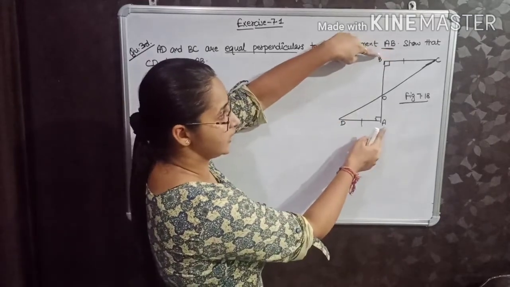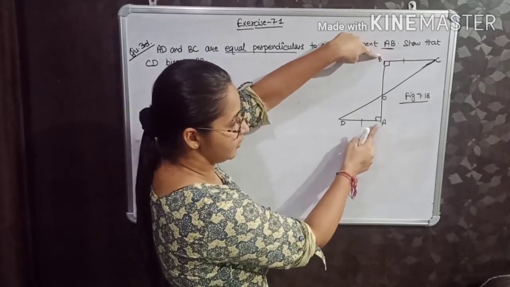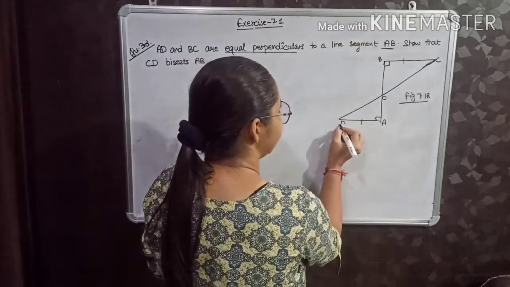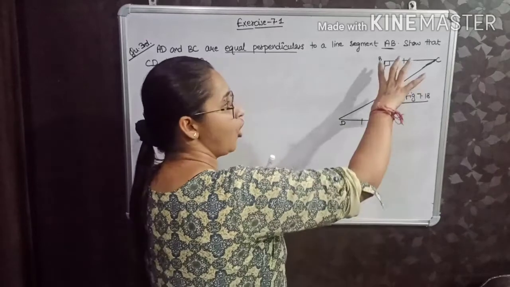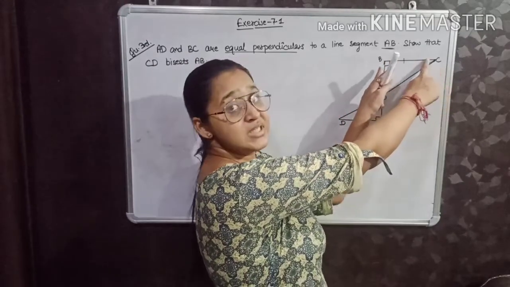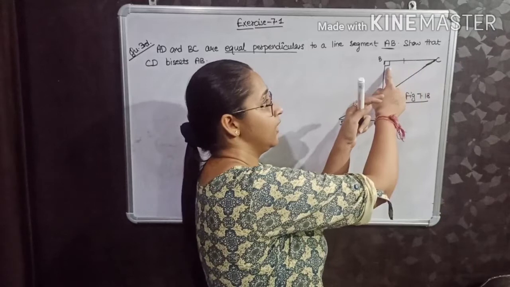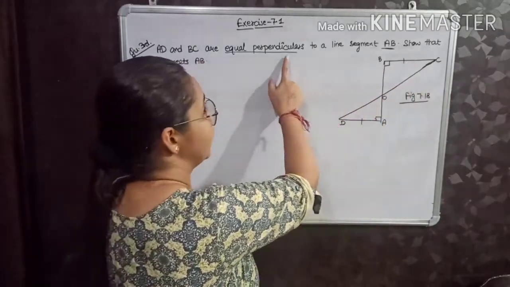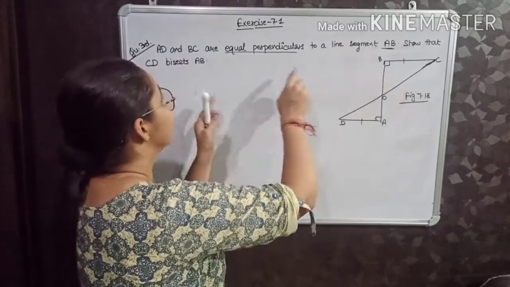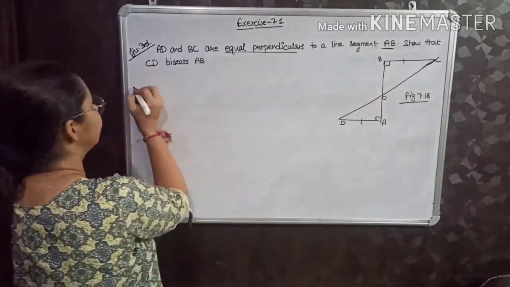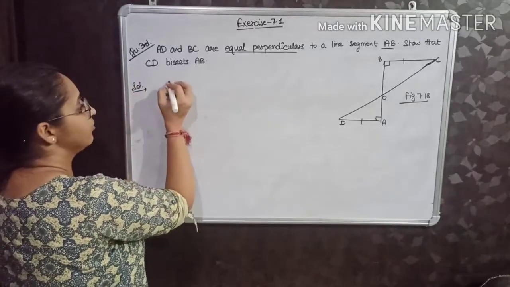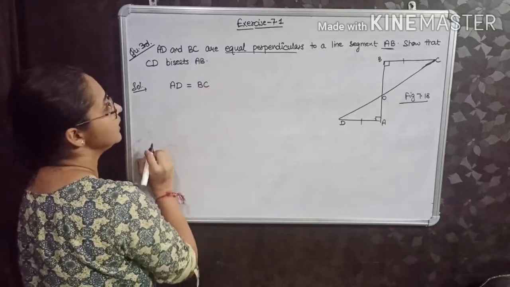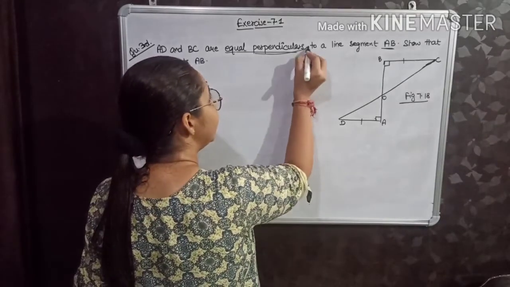You have a line AB. On the line AB, the first perpendicular is AD, that is making an angle of 90 degrees, and similarly on this line AB, this BC is the perpendicular that is making an angle of 90 degrees, and these two lines are given to be equal. This first line means that AD is equal to BC. From the first line, I can write AD is equal to BC and equal perpendicular.